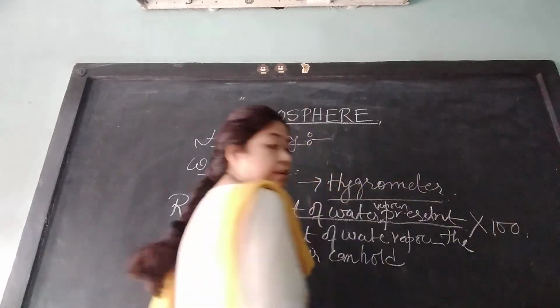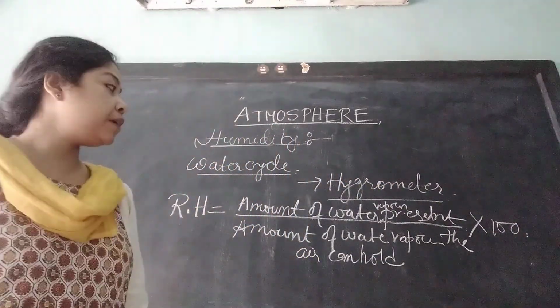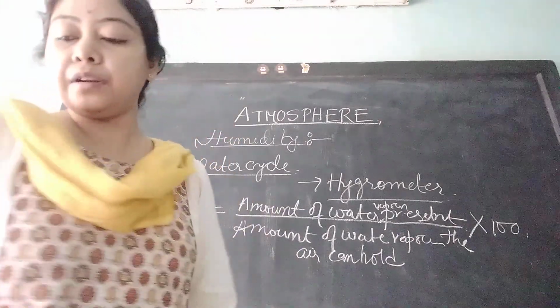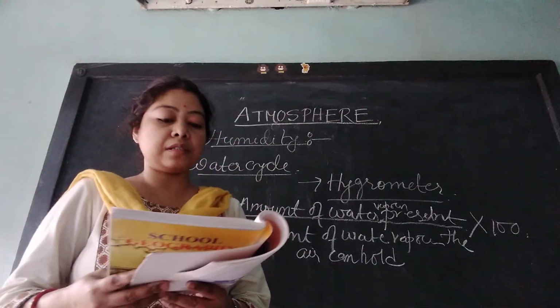This is called relative humidity. Relative humidity is very important for a 2 marks answer.